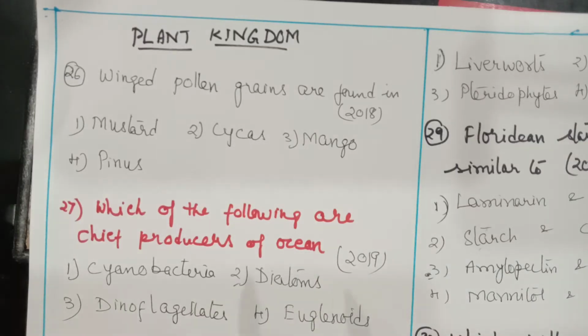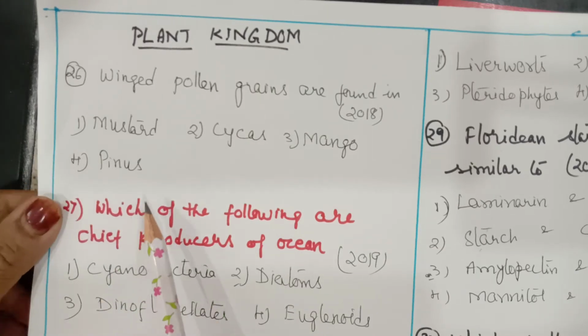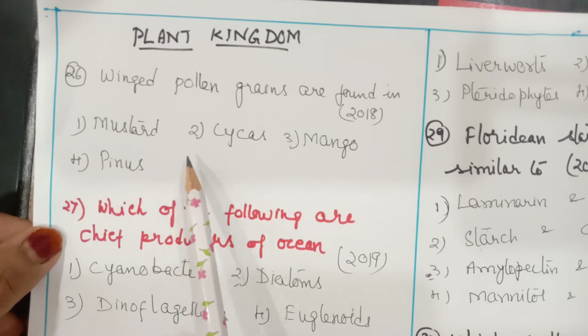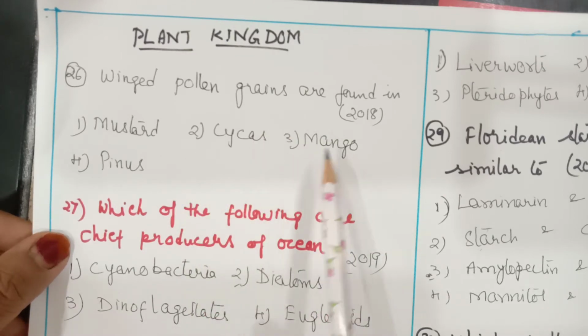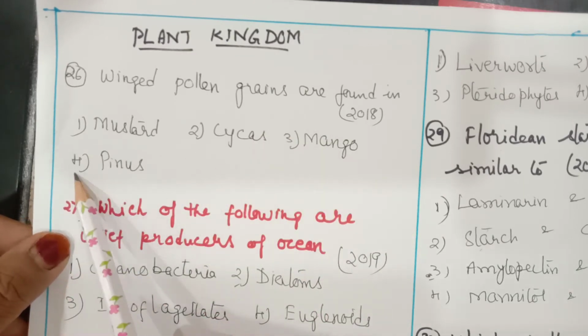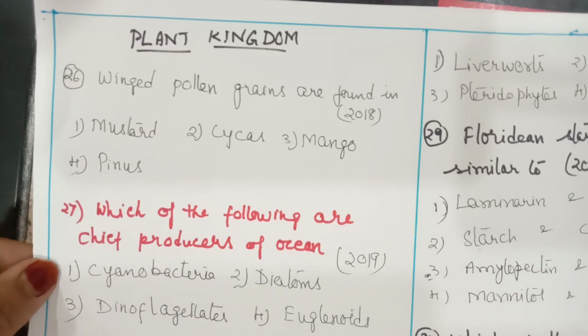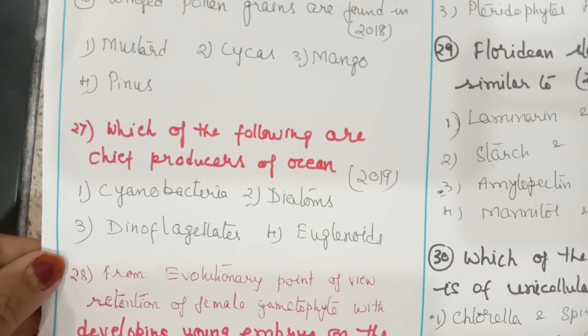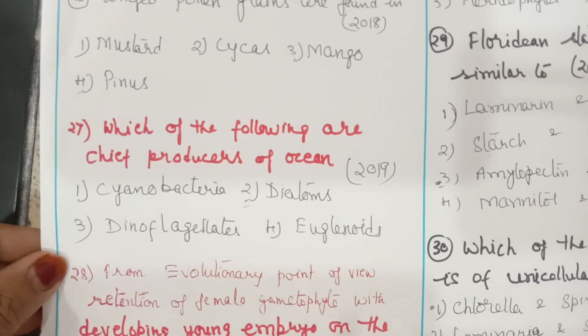So in the 2018 paper, winged pollen grains are found in mustard, Cycas, mango and Pinus. Pinus shows winged pollen grains. Next, 2019, which of the following are chief producers of the ocean? Very clear, they are the diatoms.